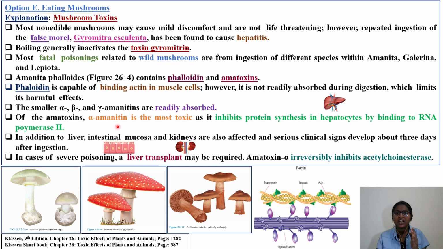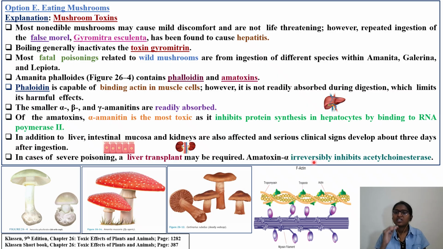Of the amatoxins, alpha-amanitin is the most toxic. Okay, it will inhibit protein synthesis in the liver cells by binding RNA polymerase II. So it also causes liver, intestinal mucosa, and kidney damage within 3 days after ingestion of this poisonous mushroom, that is Amanita. Then in case of severe poisoning, liver transplant may be required.